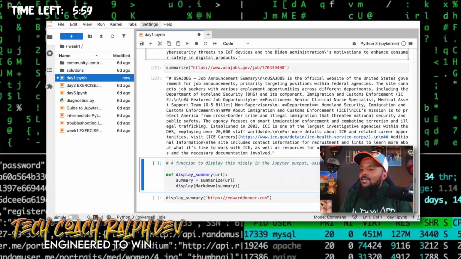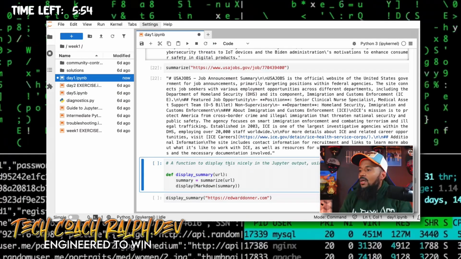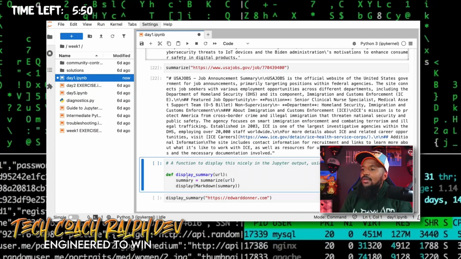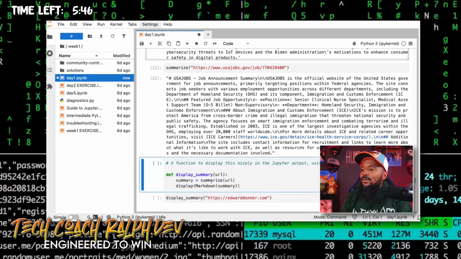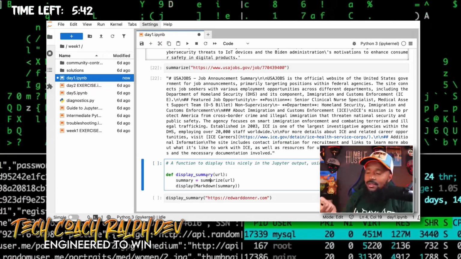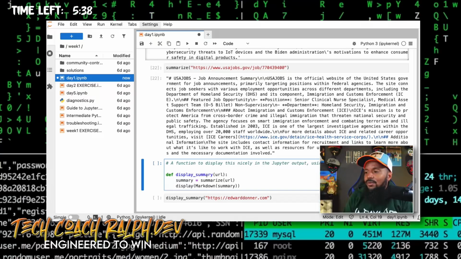So next up, we want to display. So a function to display nicely in Jupyter output using Markdown. So define display summary, passing the URL. Summary equals summarize URL. So this basically is like the final function. And this is just like software engineering, software development principles that we're using here.